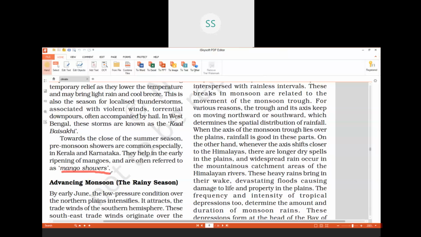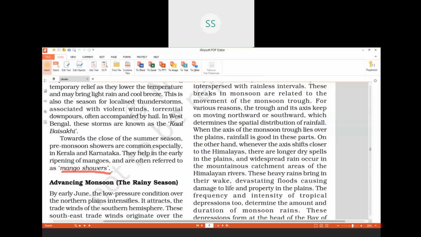Children, let me tell you one thing about mangoes. In Delhi, you get mangoes generally late, in the last week of June and July, because we get the mangoes from UP, and in UP, rainfall is at the end of June and July.